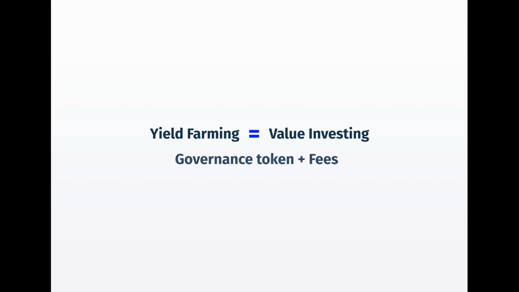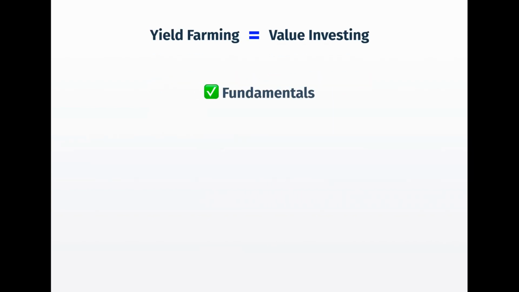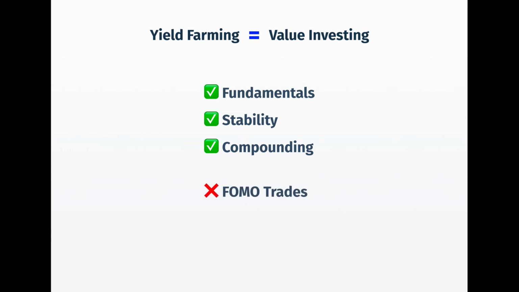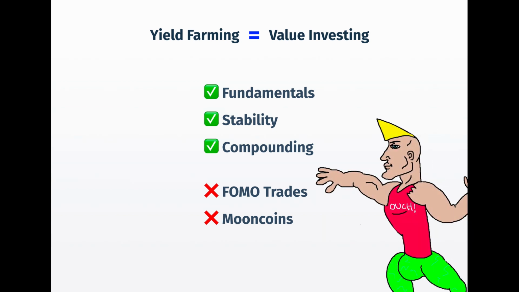A wise farmer does his own research and tries to make the most out of stable farming by picking a project with solid fundamentals, compounding his gains, and assuming the underlying token will not go to the moon even if it could. A successful or CHAD farmer preserves and builds on his capital with yield-generating strategies, whereas buying heavily into the price action of the governance token would violate these core tenets.